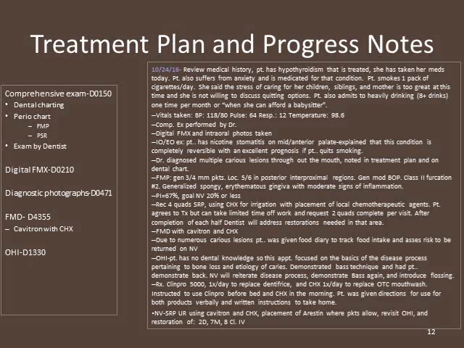4 quads of SRP were recommended using chlorhexidine for irrigation with placement of local chemotherapeutic agents after SRP. Patient agreed to the treatment plan, but can only take limited time off of work, so she requested that 2 quads be completed at each visit. After the completion of the SRP, the dentist wants to address restorations. This time we did a full mouth debridement with the Cavitron and chlorhexidine for irrigation.